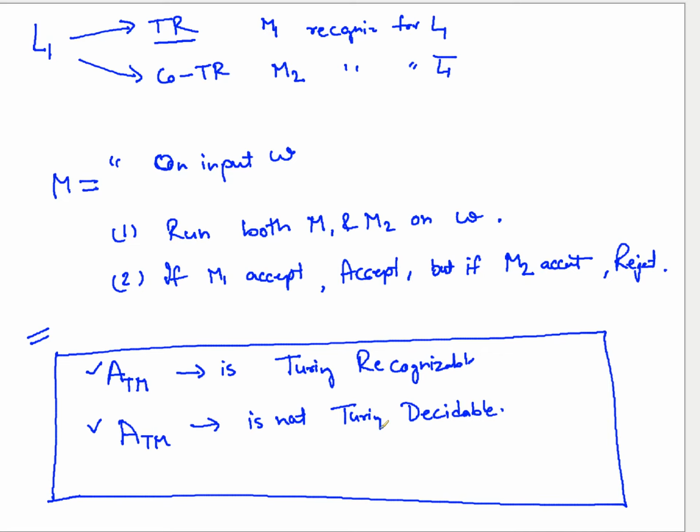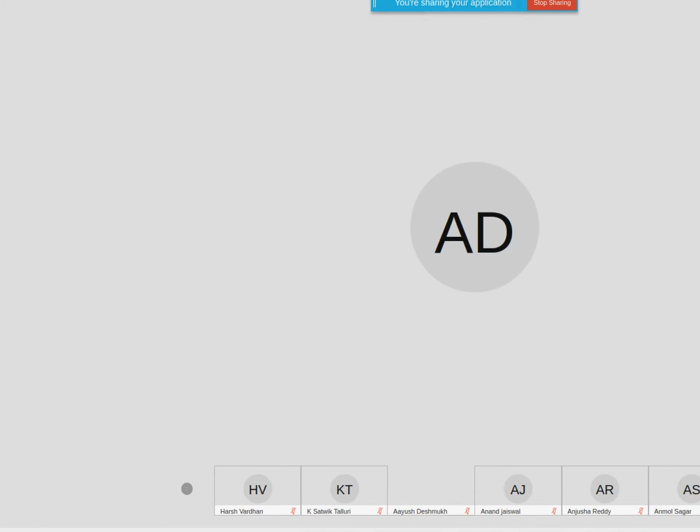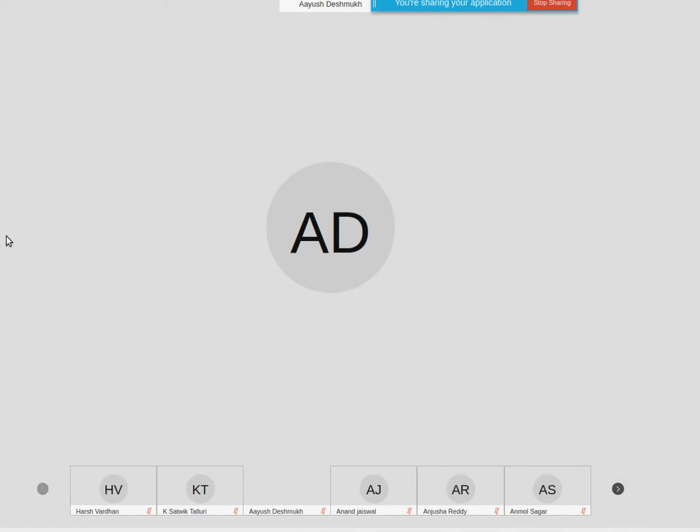Anyone? It's a simple deduction, right? Using that theorem, what can you comment? Anyone?